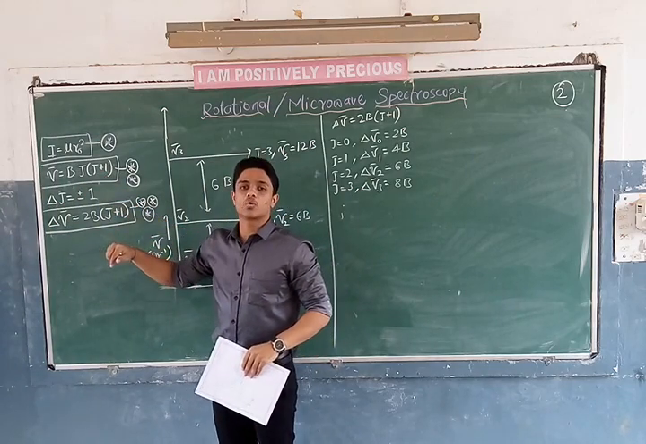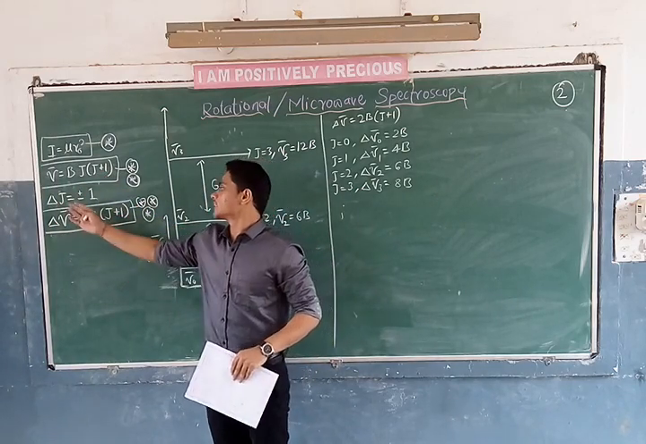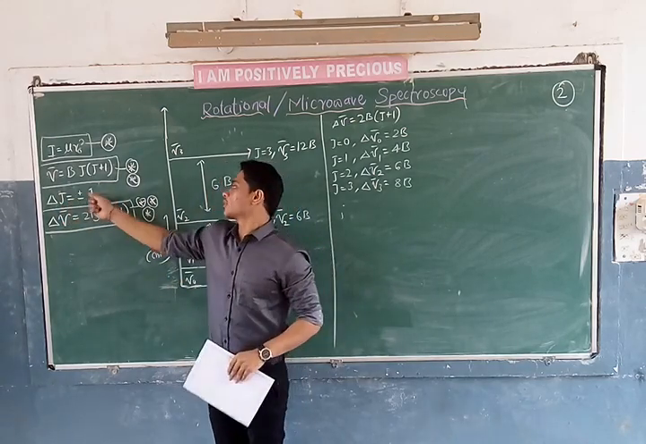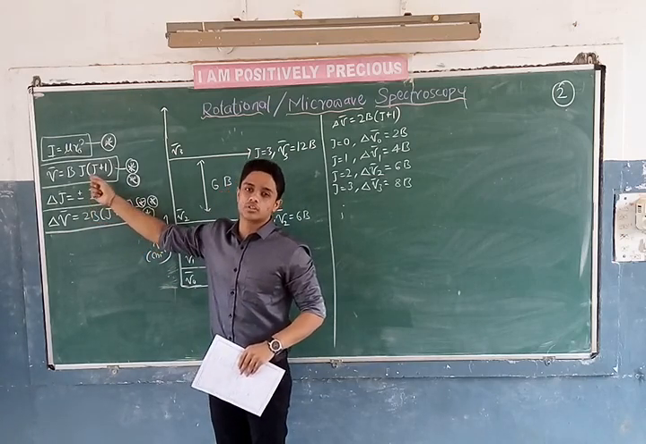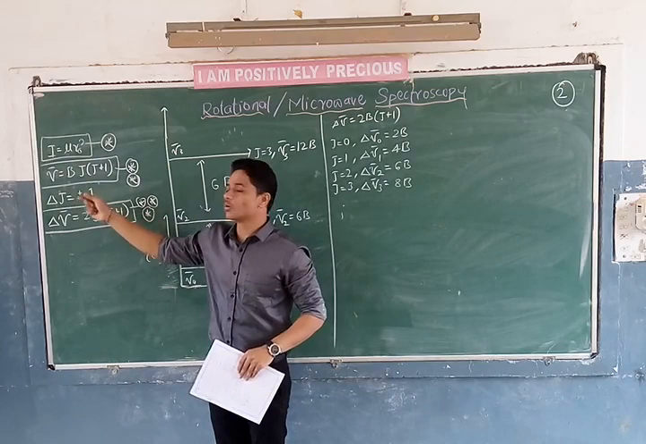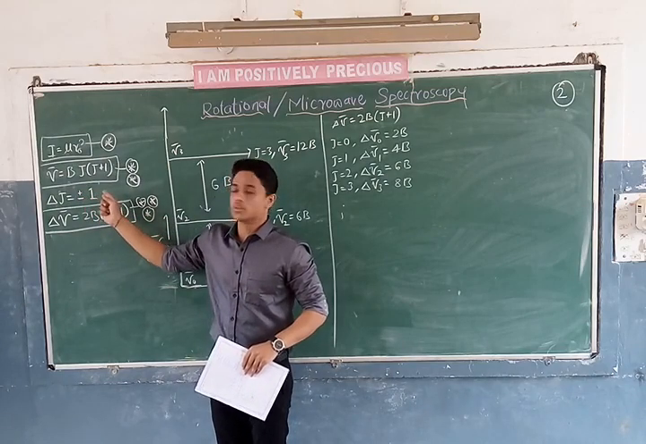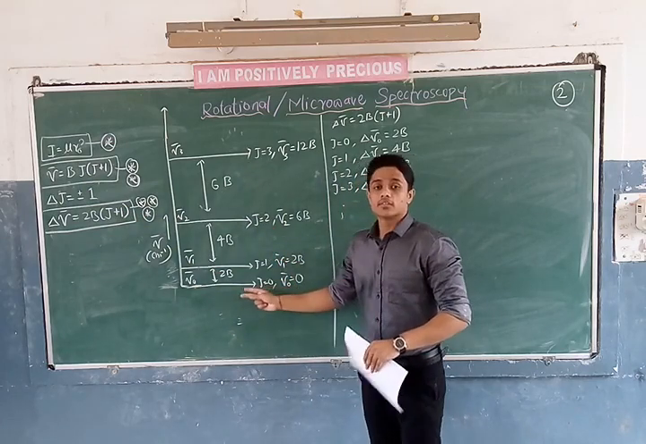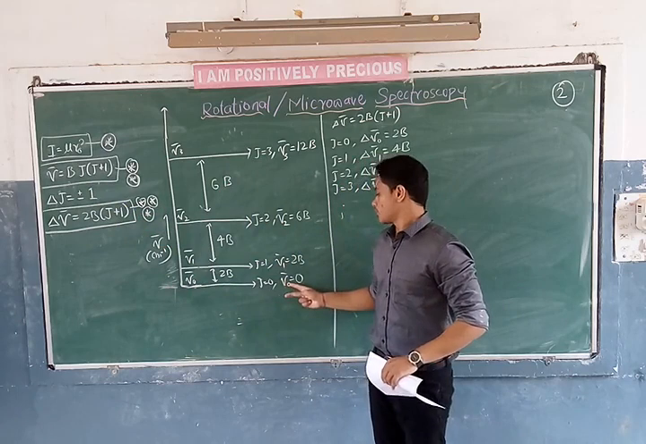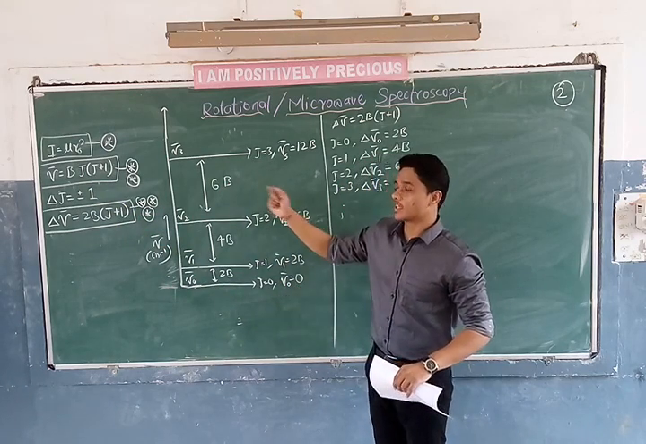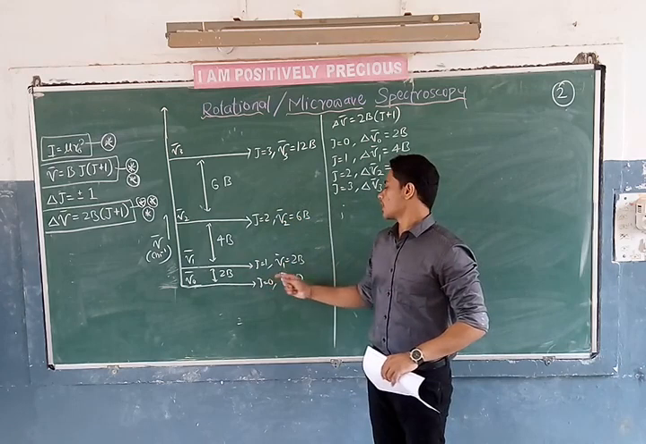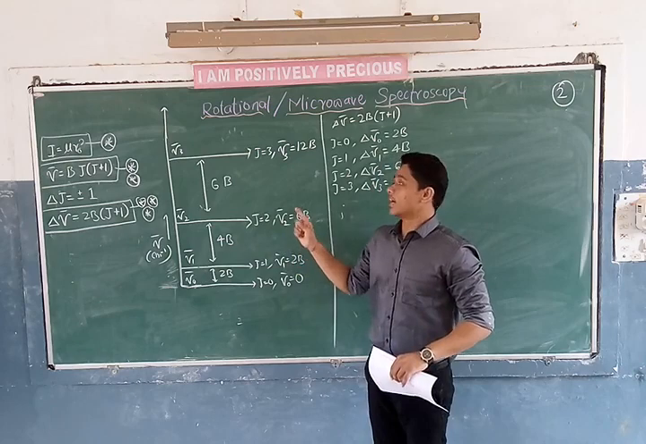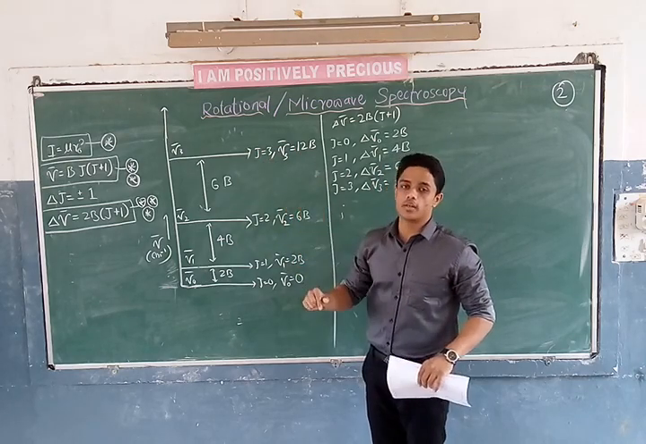We know the selection rule: for an allowed transition, delta J is equal to plus or minus 1 in rotational spectroscopy. Based on this, I substituted J is equal to 0 in equation double star and got mu naught as 0. I substitute J is equal to 1, I got mu1 is equal to 2B. I substitute J is equal to 2, I got 6B. I substitute J is equal to 3, I got 12B.